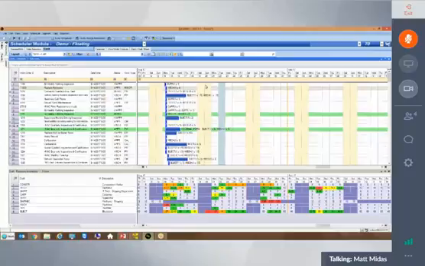There's no additional cost for that with the vScheduler module. Okay, that answers the question.